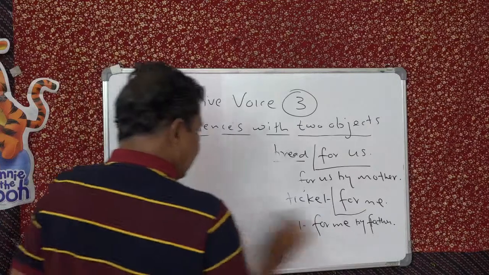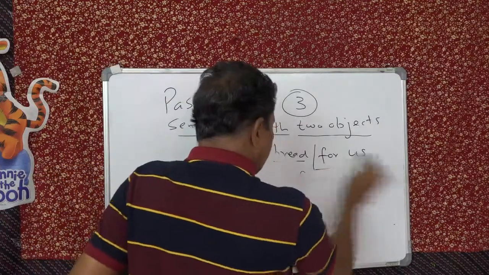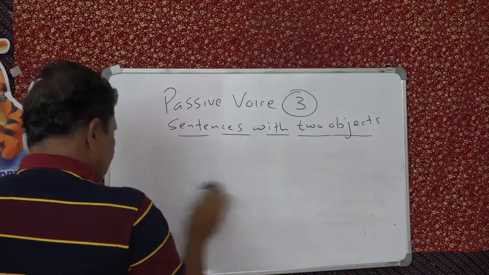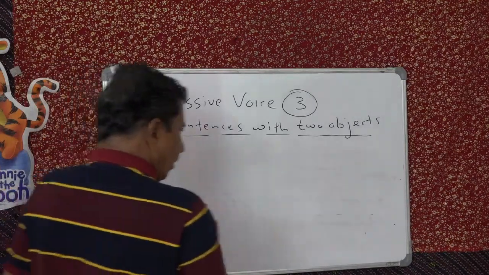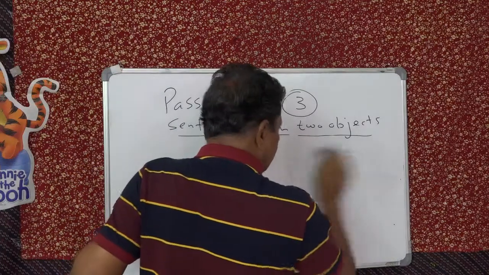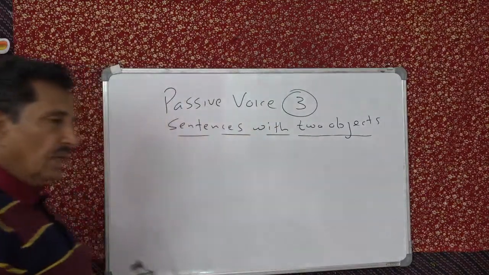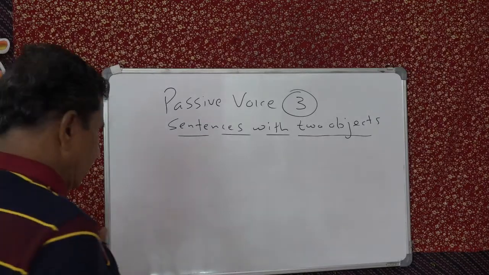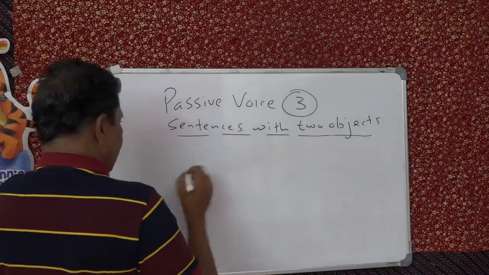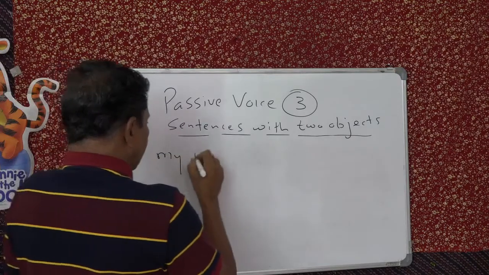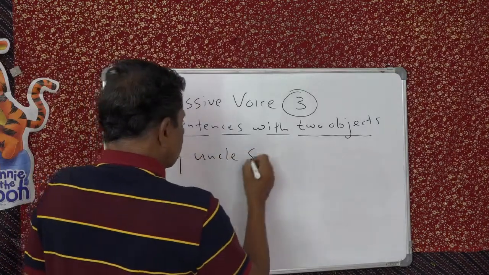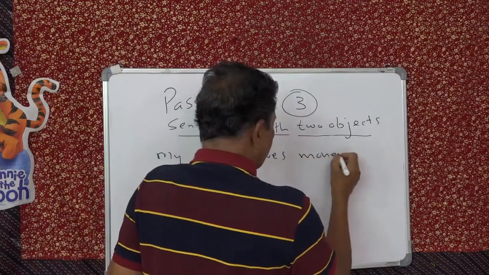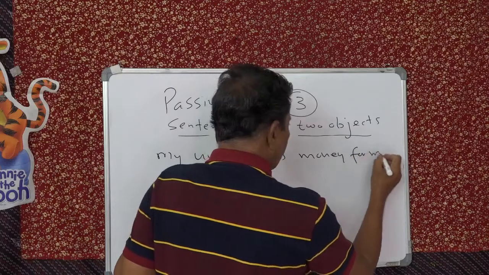Now let's see one more. You can have any number of these. See? So when you have two objects, start your passive with the object without a preposition. Understand? So here you have got another one. For example, he saves. My uncle saves money for me.